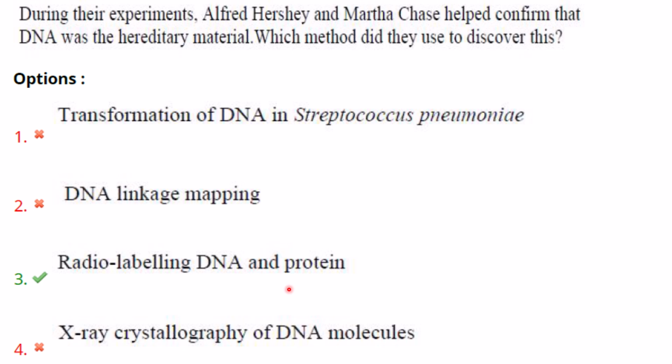So this experiment confirmed that DNA is the genetic material that is transferred to bacteria, while the radioactive protein is not the genetic material. Then X-ray crystallography of DNA molecules was for determination of DNA structure by James Watson and Francis Crick.